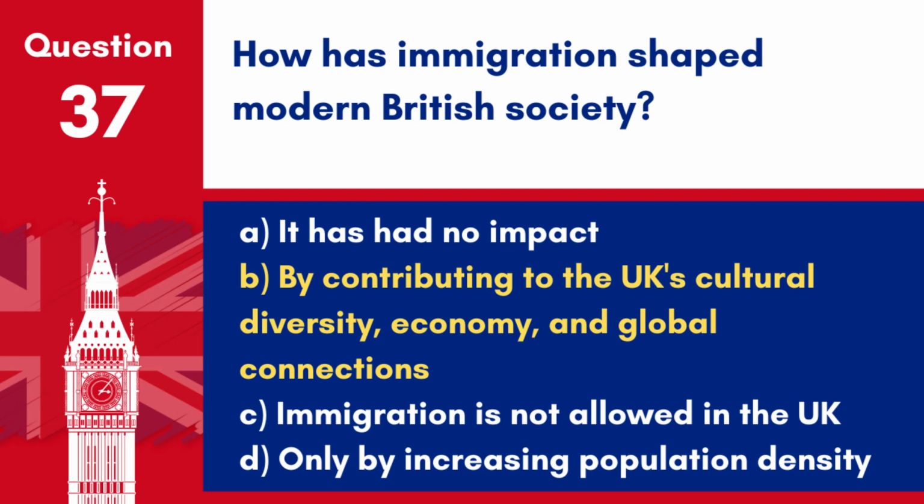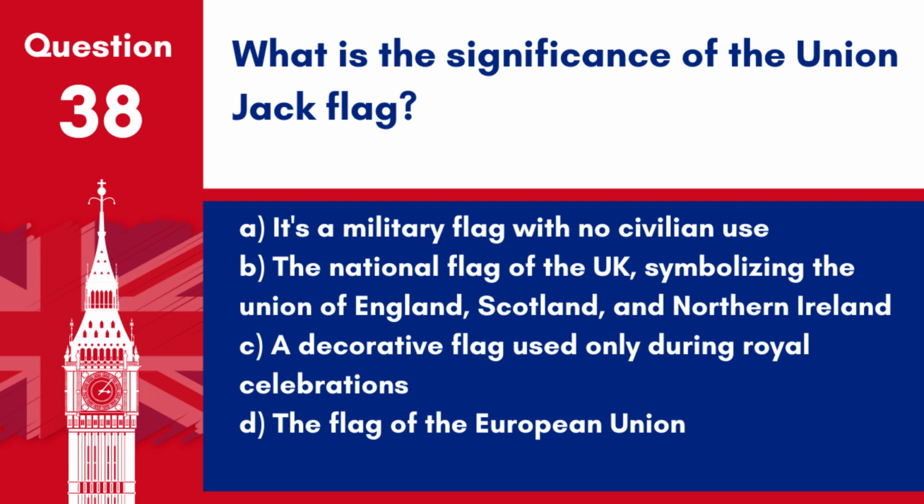Immigration has played a significant role in shaping the multicultural fabric of the UK, enriching its culture, workforce and societal dynamism. Question 38. What is the significance of the Union Jack flag? A. It's a military flag with no civilian use. B. The national flag of the UK, symbolising the union of England, Scotland and Northern Ireland. C. A decorative flag used only during royal celebrations. D. The flag of the European Union.